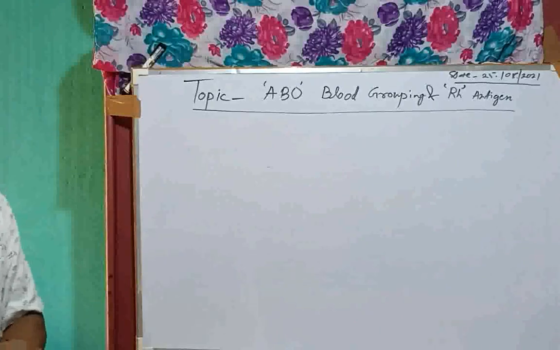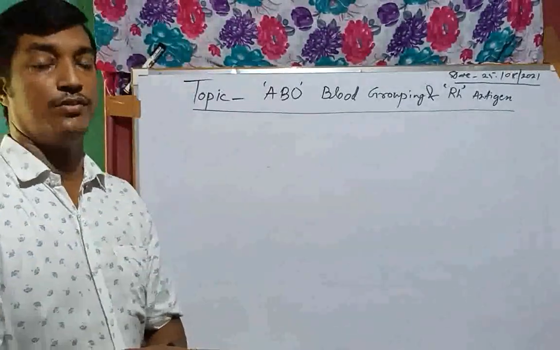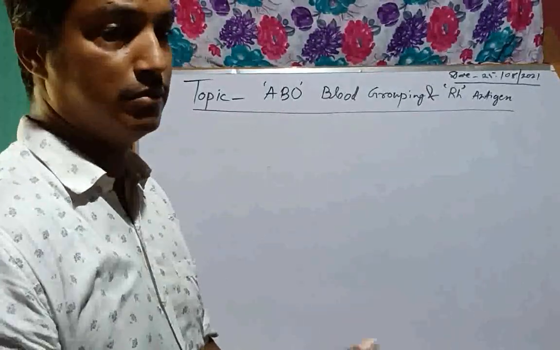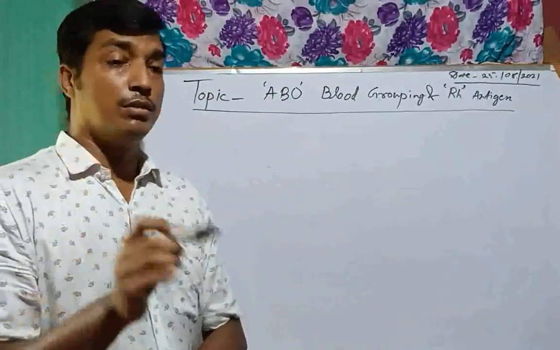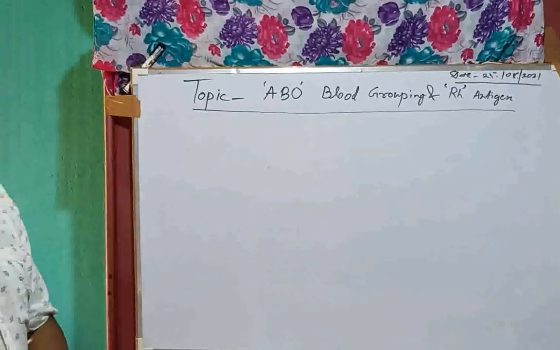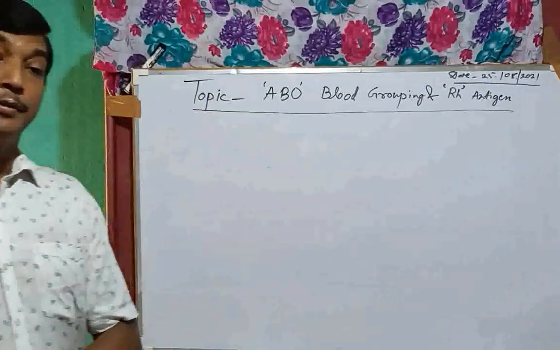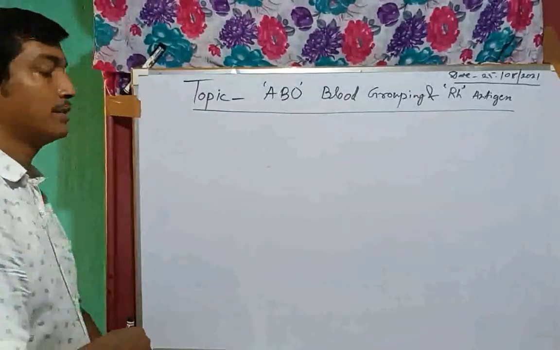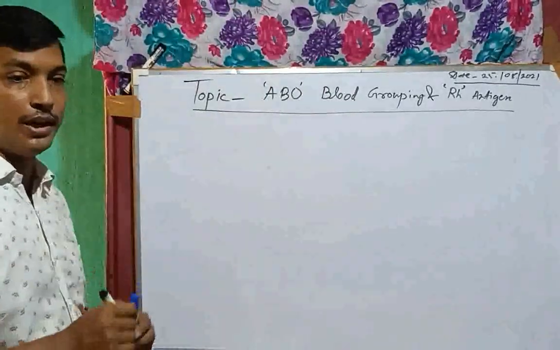And if there is an absence of antigens but presence of alpha and beta, that means anti-A and anti-B antibodies are both present, then we call the blood group O type. Okay, clear?